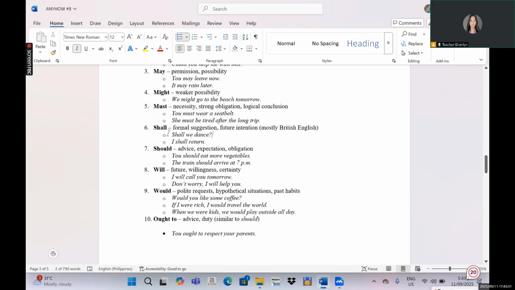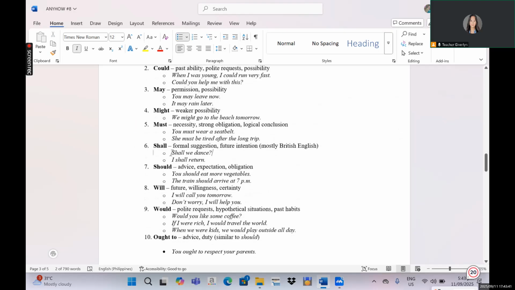Okay, next, the word that we have is shall. It suggests a formal suggestion and future intention. For instance, the author asked, "Shall we dance?" The author did not ask, "May we dance? Can we dance? Could we dance?" But the author used shall because it's a formal suggestion.